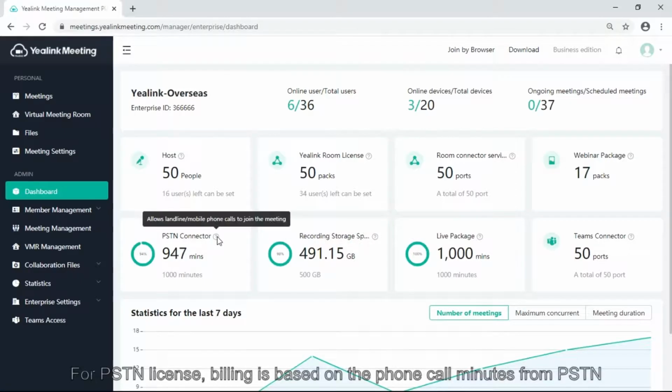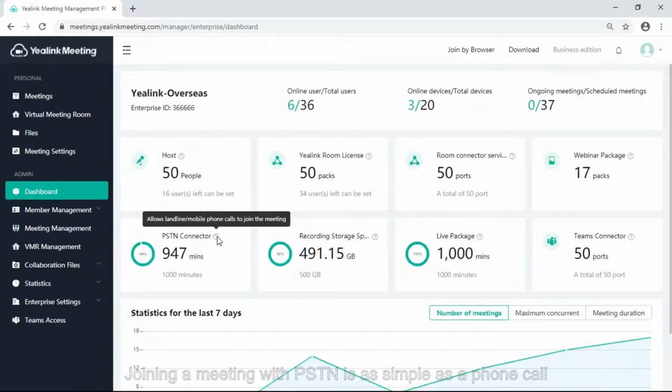PSTN license is listed based on the full call minutes from PSTN. Join a meeting with PSTN support as a full call. It is very useful when the network is not so good.